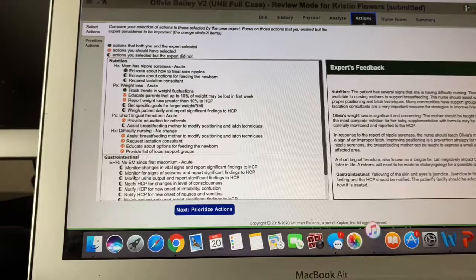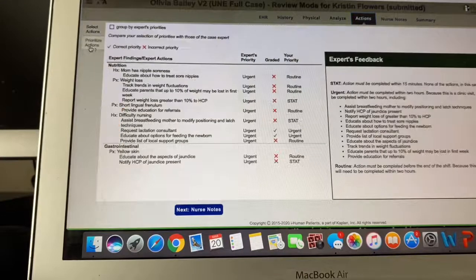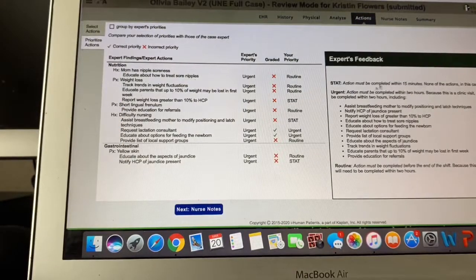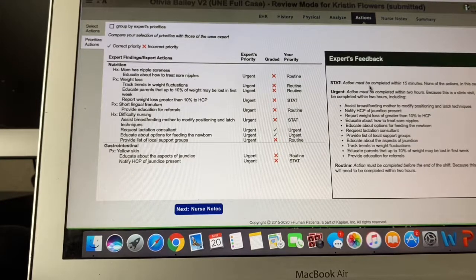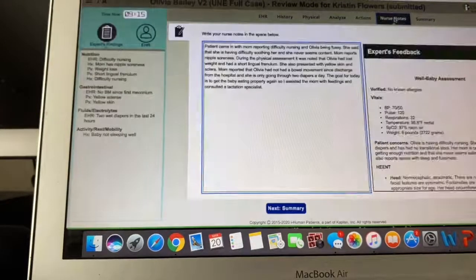So make sure you really pay attention to what you're putting it under. And then it'll also have you prioritize like we did before. In this situation, you're going to prioritize as stat, it needs to be done right away. Urgent, it needs to be done within 2 hours, or it's just routine, it needs to be done before the end of your shift.